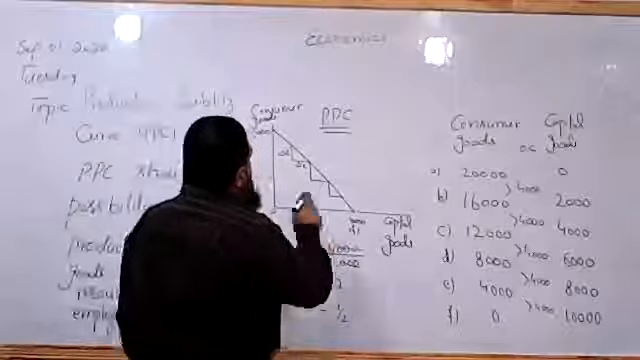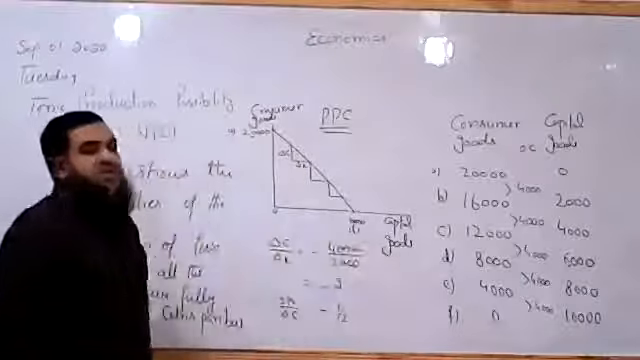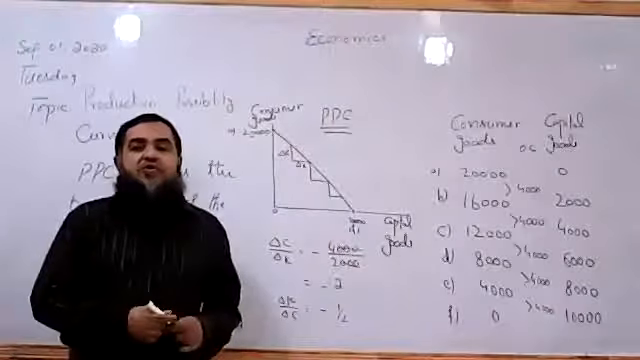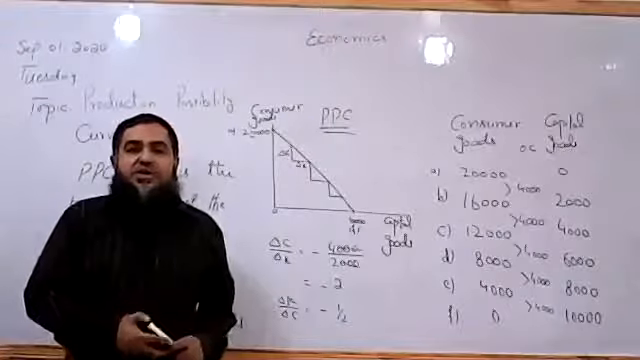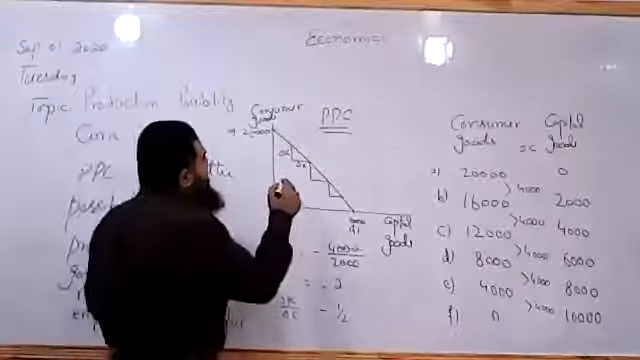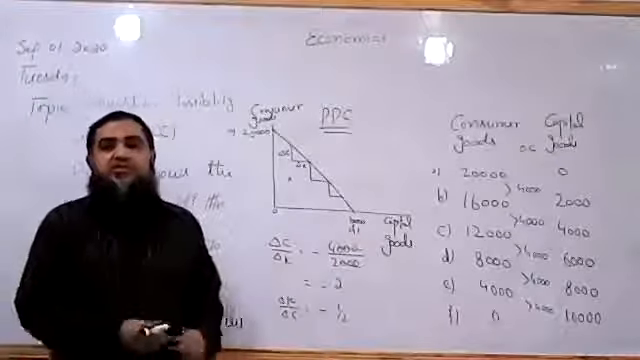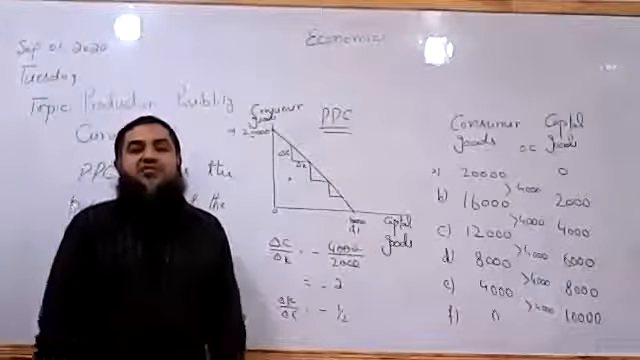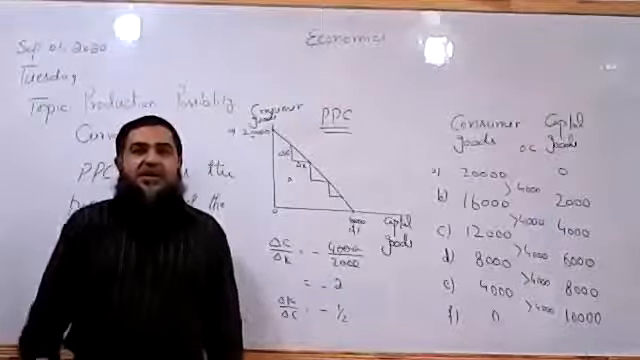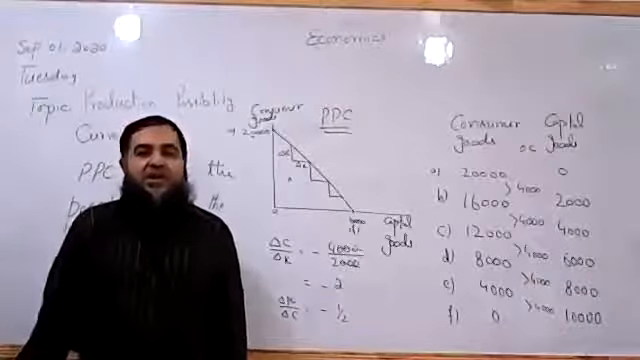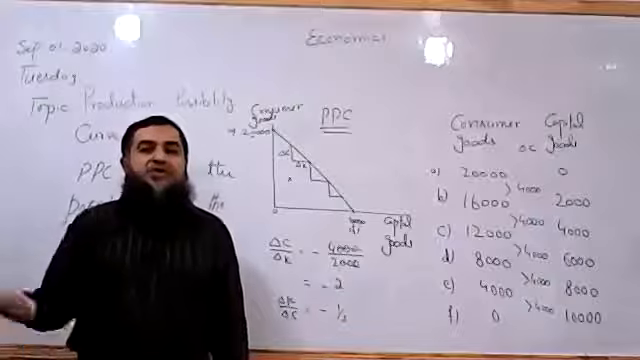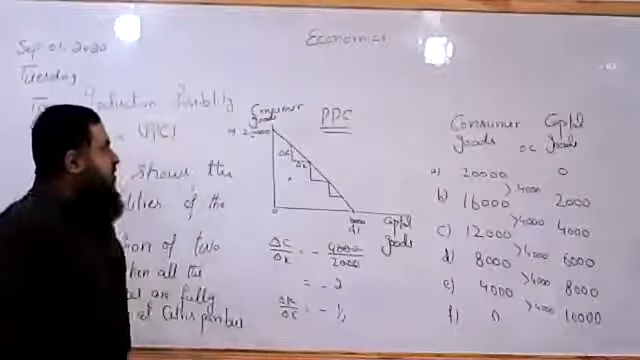So all the points which are lying along this PPC show us the full employment of resources, and any point which is lying below this PPC, this is point X, shows that resources are not fully employed. Some of the resources are left unemployed. More could be produced if these resources had been employed by the economy.